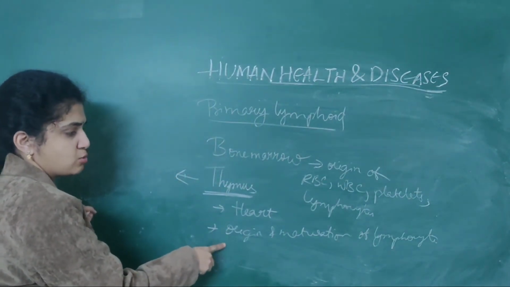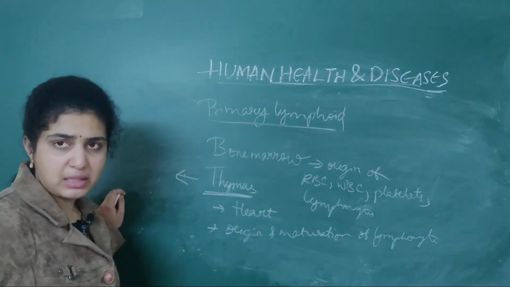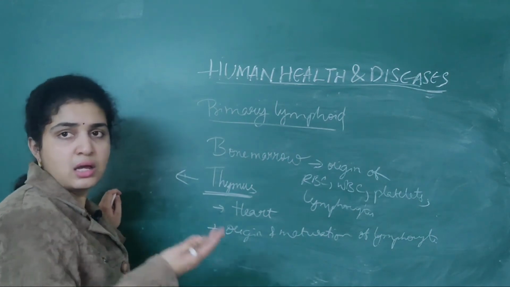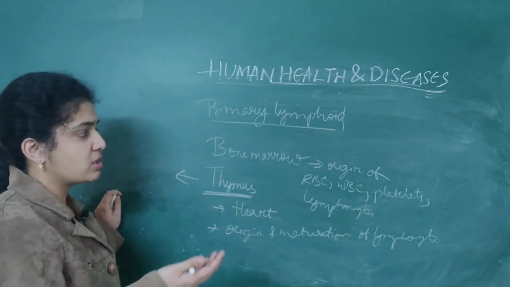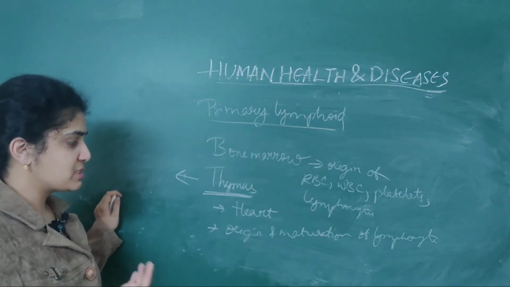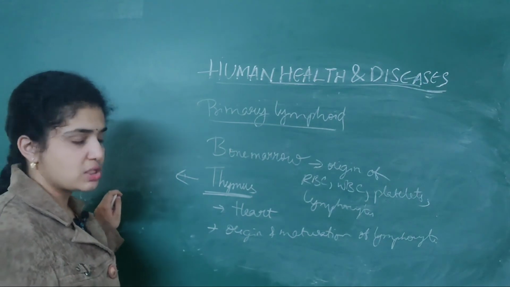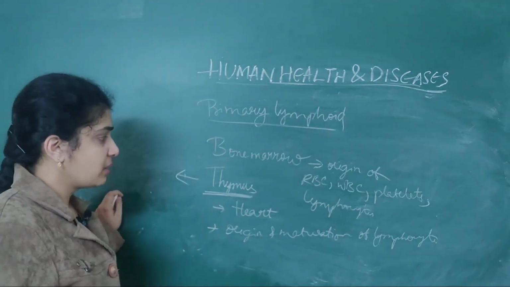What is the use of this? Origin and maturation of lymphocytes, same as the primary lymphoid organs. What are primary lymphoid organs? Origin and maturation of lymphocytes will take place. So in bone marrow, origin of RBC, WBC, platelets will take place. When it comes to the thymus also, origin and maturation of lymphocytes will take place. So this is about the thymus.